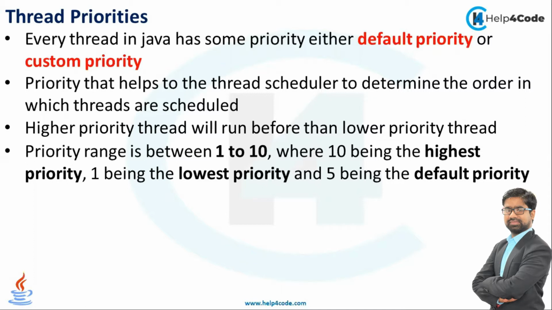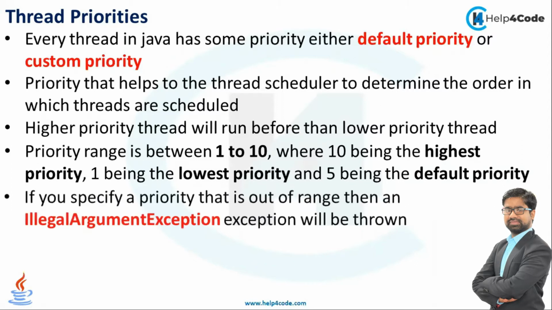Like we have completed many questions and many programs here, and we have not set any priority. It means the normal priority will be 5. It is the default priority. If you specify a priority that is out of range, like we have given the range 1 to 10, we can set only within it, 1 being the lowest priority and 10 being the highest. If we specify more than 10, like 12 or 15, it will show an exception. What is that exception? An IllegalArgumentException will be thrown.